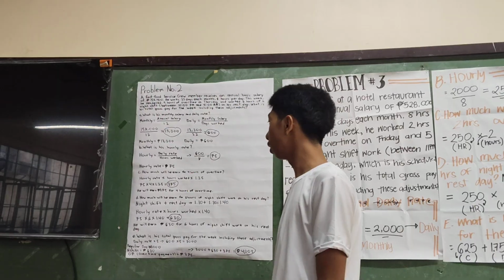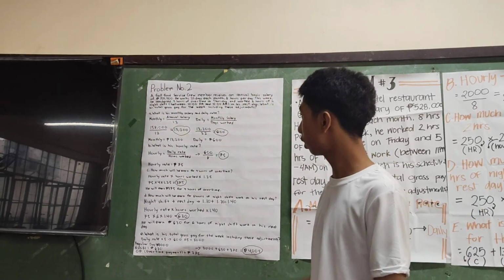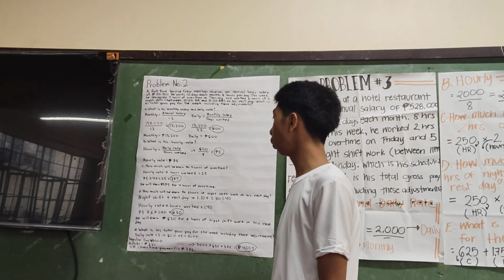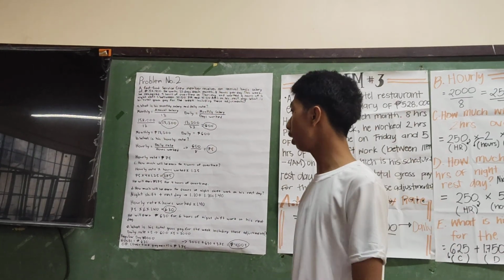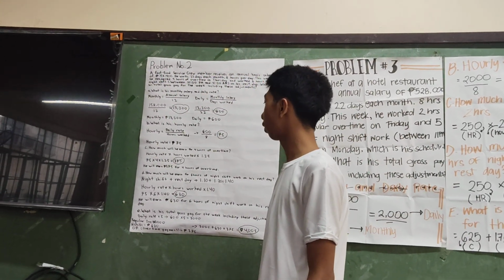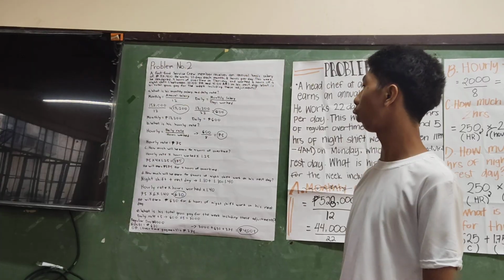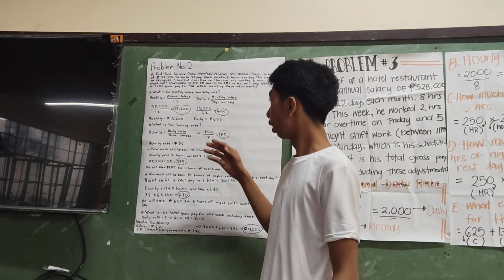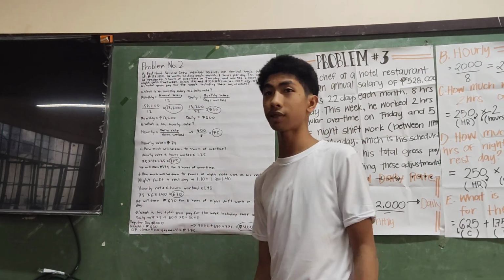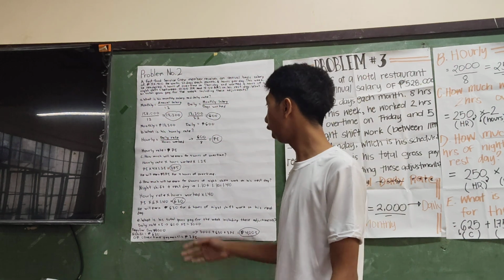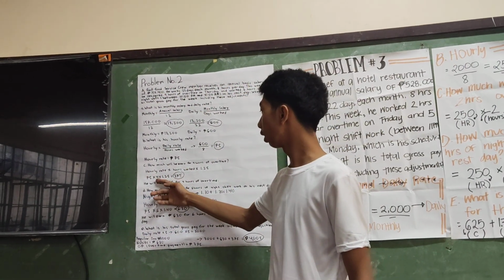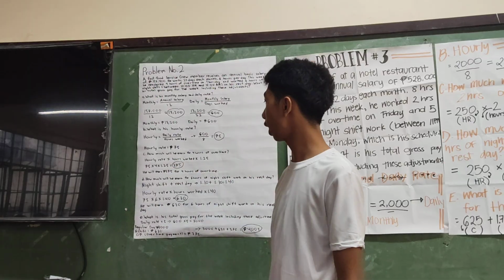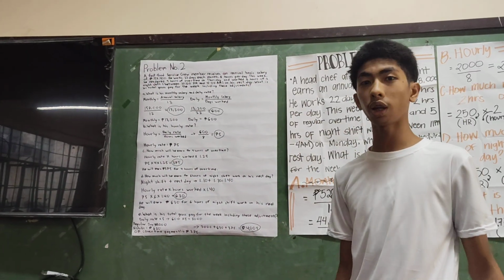We're going to proceed to the next question, which is letter C. How much will he earn for 4 hours of overtime? The formula is hourly rate times hours worked times 1.25. The hourly rate is 75 pesos and he works for 4 hours, so we put the 4 in the equation, times 1.25.